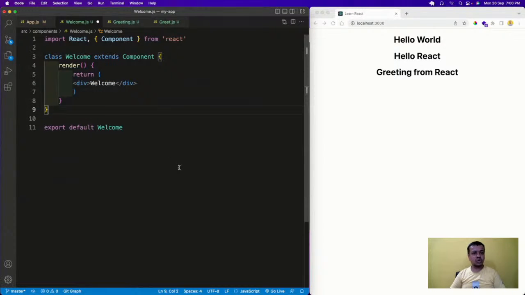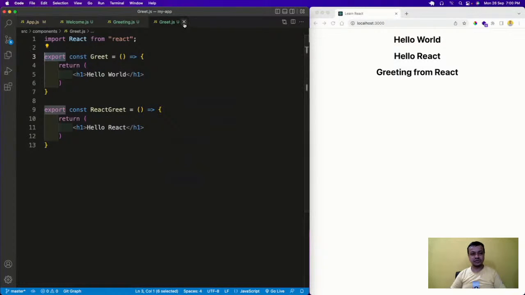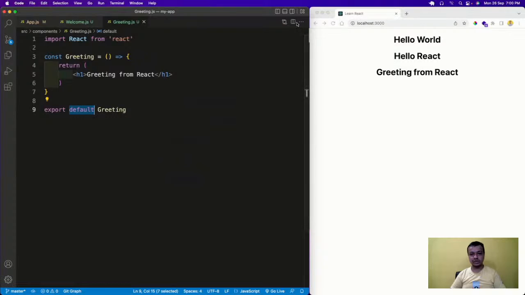The class based is a bit different. If you can see, again I'll do an h1. Welcome to React. Welcome to React. I'll save it. See, the difference here is a lot.